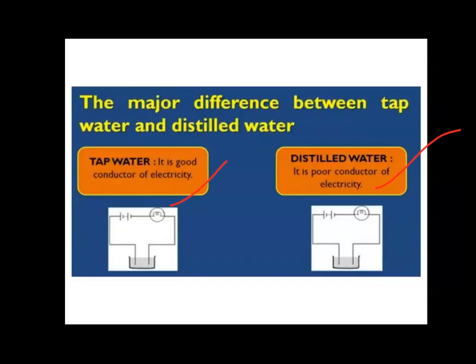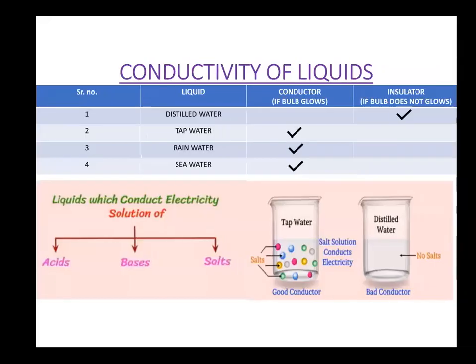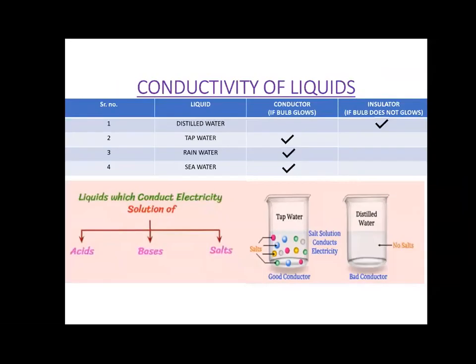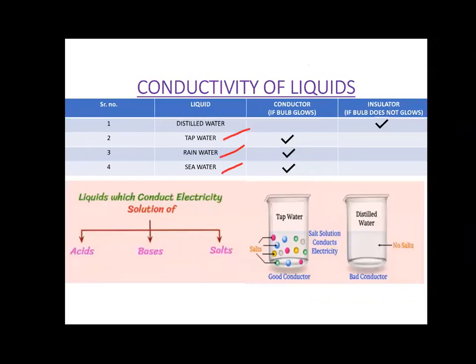Okay. Now we know, children, that distilled water is your pure water. And tap water has many salts and impurities dissolved in it, right, children? So when we conducted the same experiment for tap water, rainwater, and sea water, we saw that the bulb glows, and for distilled water the bulb did not glow. This is because